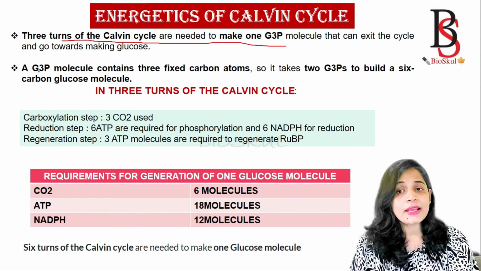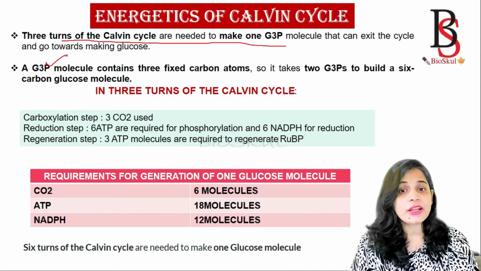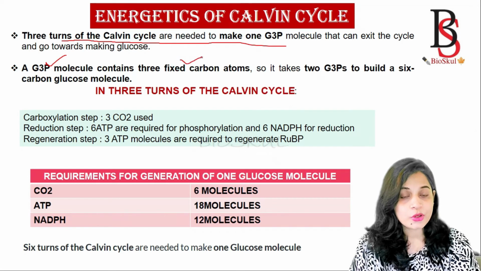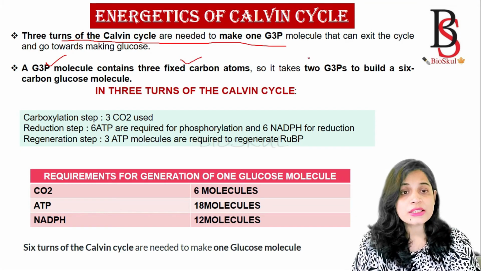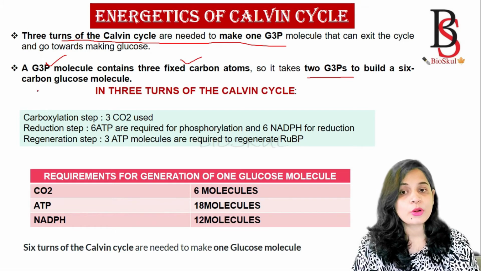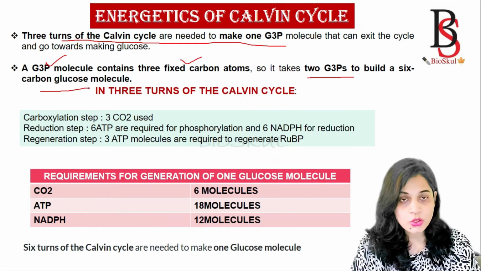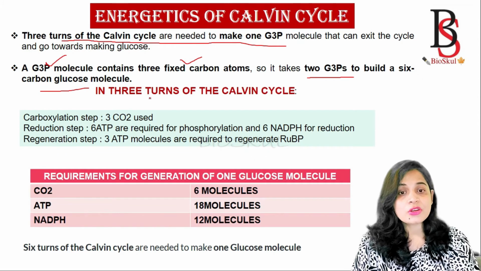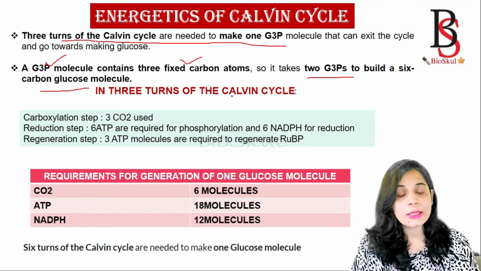Okay, and a G3P molecule contains 3 fixed carbon atoms. So it obviously takes 2 G3Ps to build a 6 carbon molecule, that is called glucose. So now we'll see in 3 turns of the Calvin cycle how many ATP and NADPH are used.